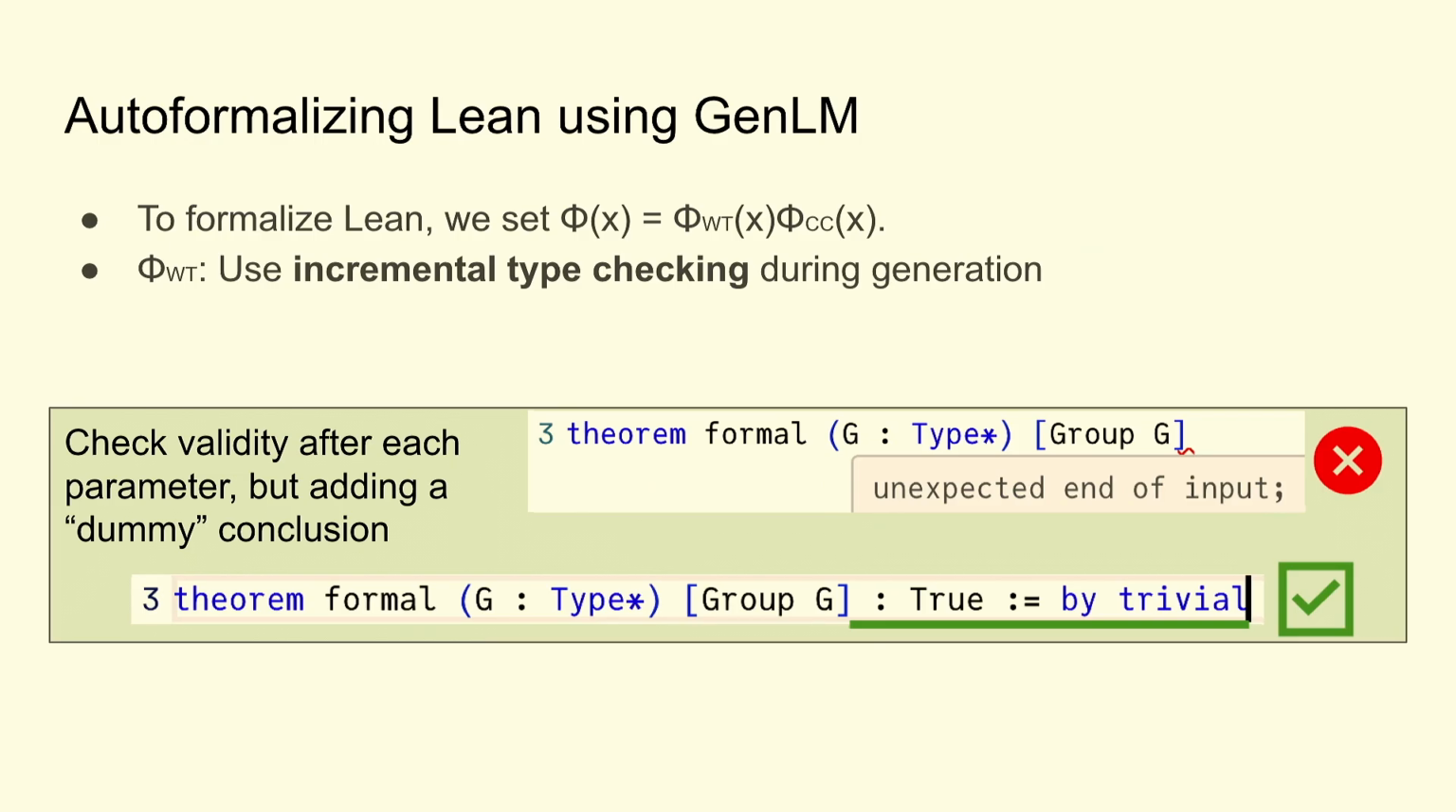So for the particular case of autoformalization using GenLM, our potential phi is going to be composed of the product of 2 components. The first is going to be phi WT, or phi well typed, which uses incremental type checking to steer the LLM generation to output well typed Lean code. And the way that we do this is by affixing a dummy conclusion and proof at certain safe checkpoints of the LM generation, and then passing that into the Lean 4 checker so that we have an incremental type checking signal.